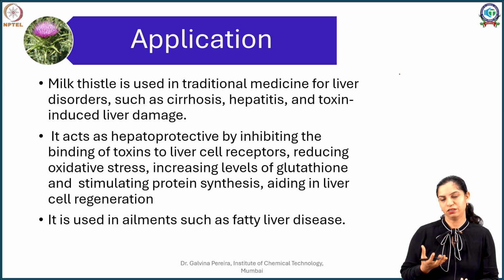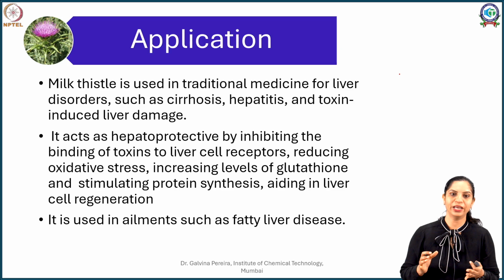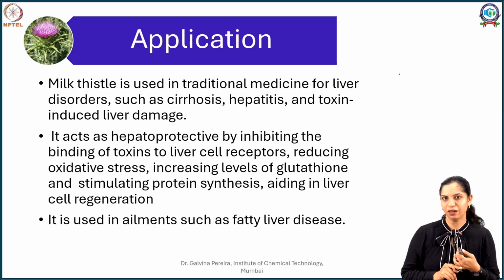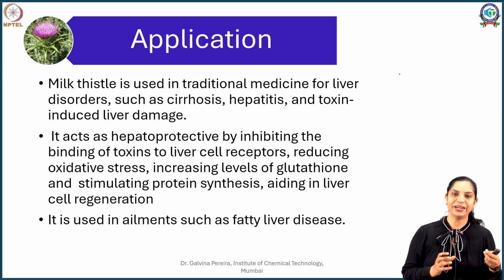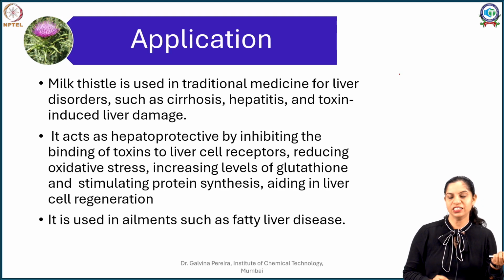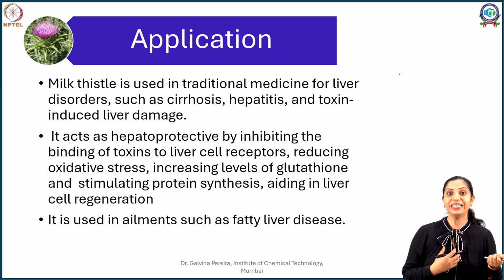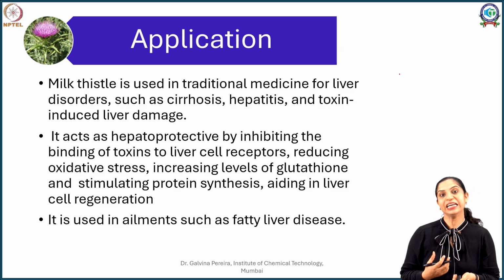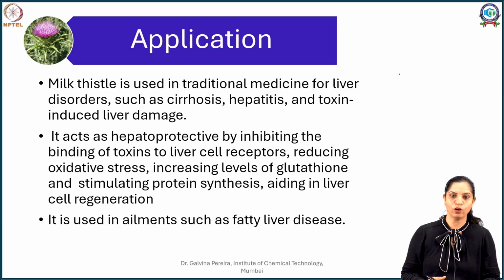Now this drug, that is your silymarin, let's put it together. It acts by inhibiting the binding of toxins or binding of any haptens, as we call them, to the liver cell receptors. It decreases the oxidative stress. This is basically because of its detoxifying and antioxidant effect. At the same time, we have in our body natural antioxidants like glutathione. So it will enhance the level of glutathione, thereby stimulating more antioxidant effects.